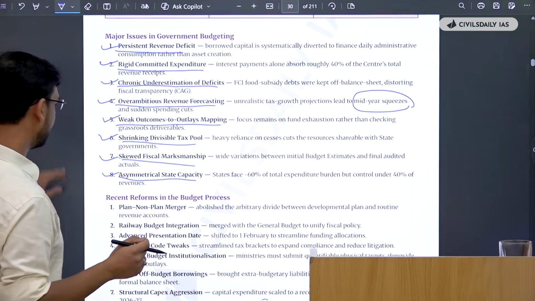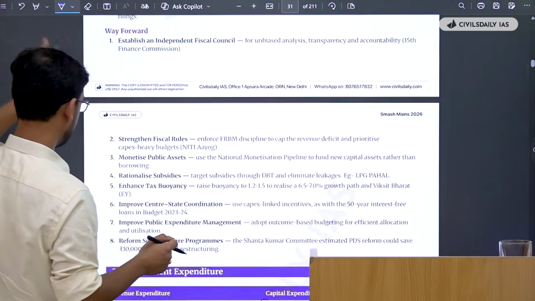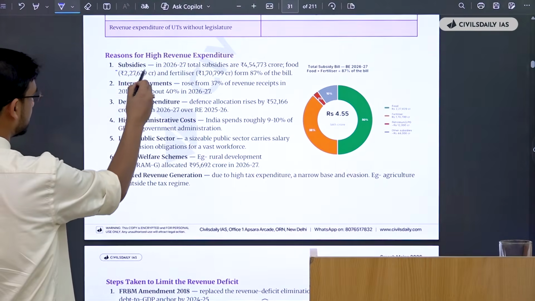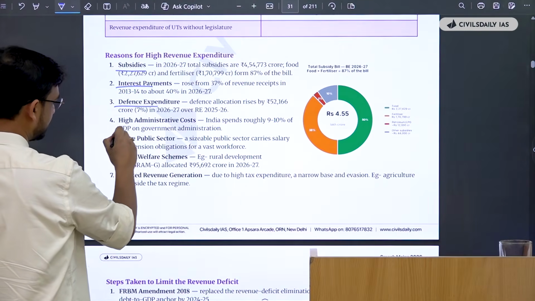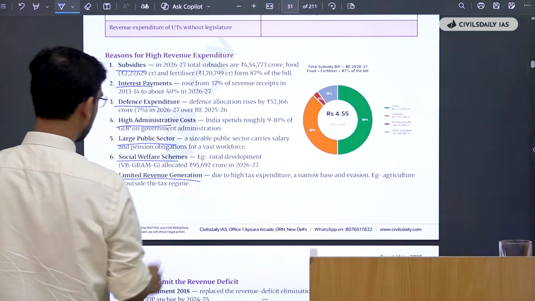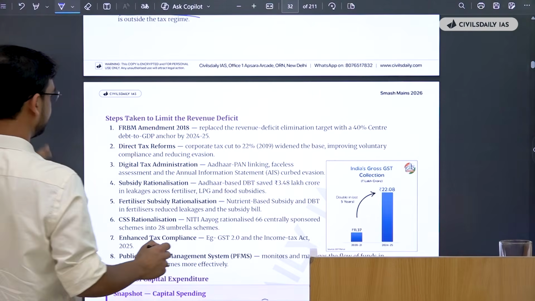Okay. Moving forward, recent reforms are like these. Government expenditure, reasons for high government expenditure. What are the reasons? Subsidies, interest payments are high, defense expenditure is high, administrative cost, large public sector, social welfare schemes, a lot of them, and limited revenue generation.